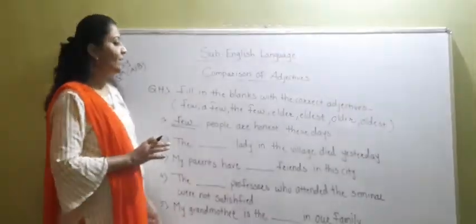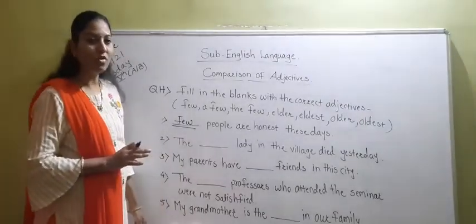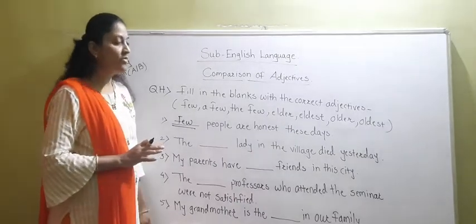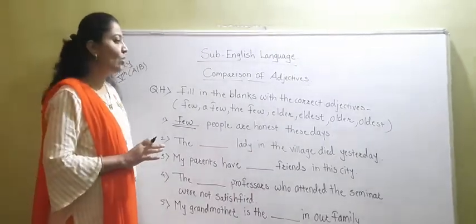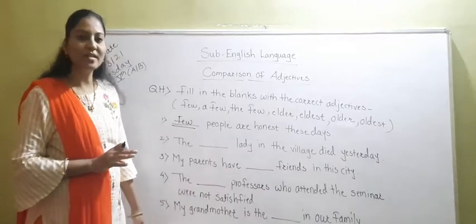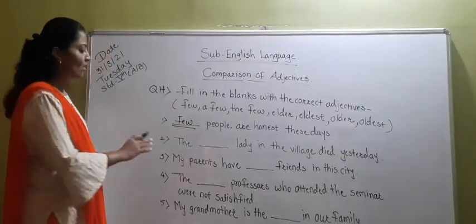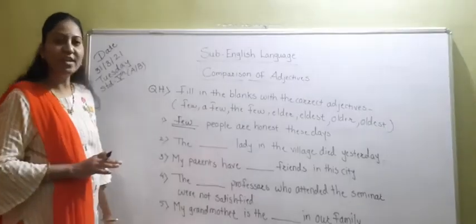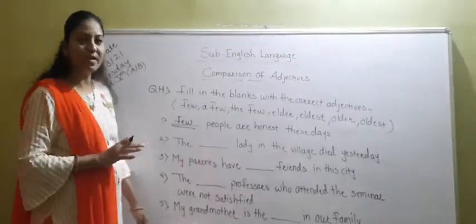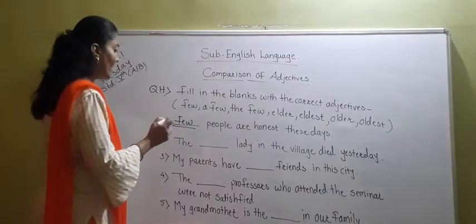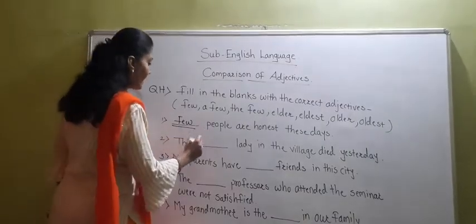We use elder and eldest for close family relations, and older and oldest for persons and things. Now we are talking about a lady in the village. So it is not a close family relation. So we have to use oldest here.